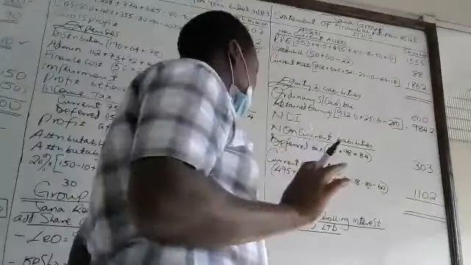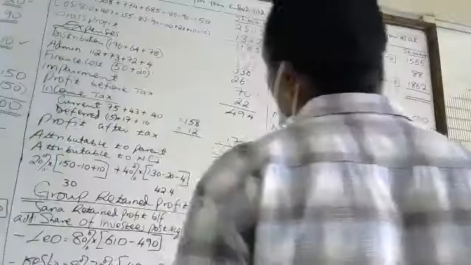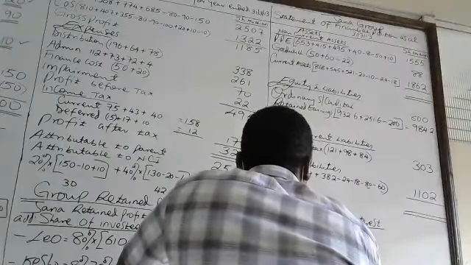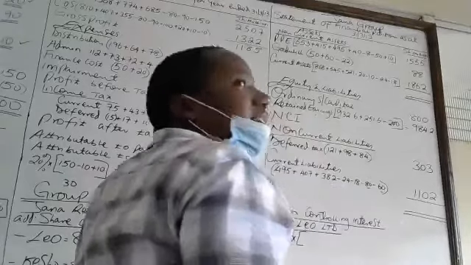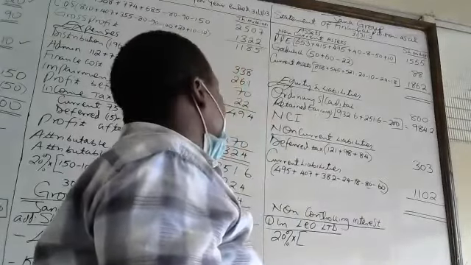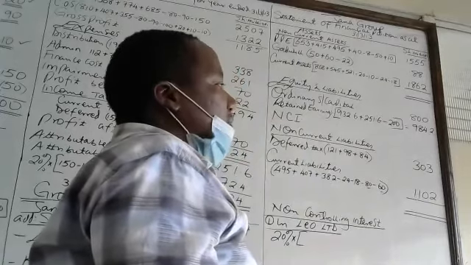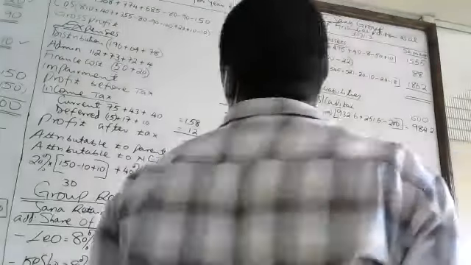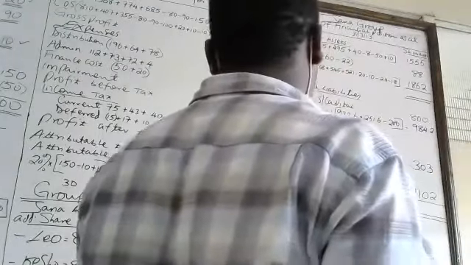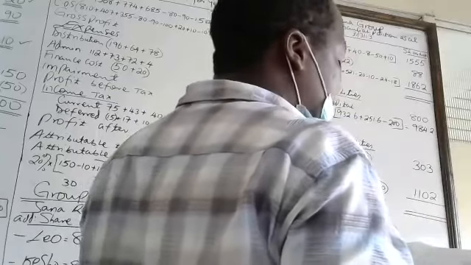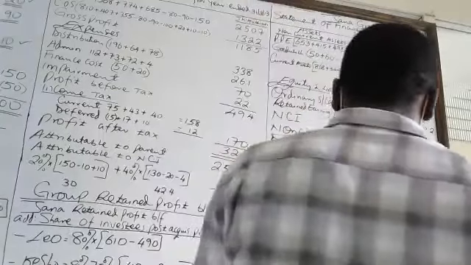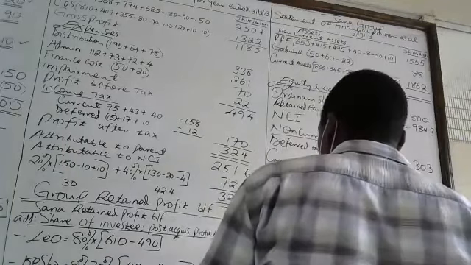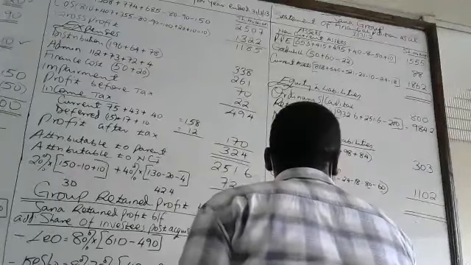In Leo, the NCI will take a share of what? 20% of the net assets. And the net assets in Leo, as at the end of this year, comprises of what? Ordinary share capital, liabilities. Then retained profit 6.